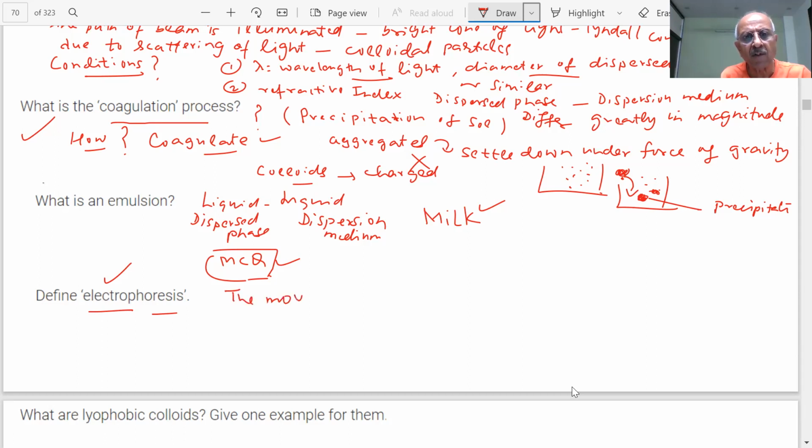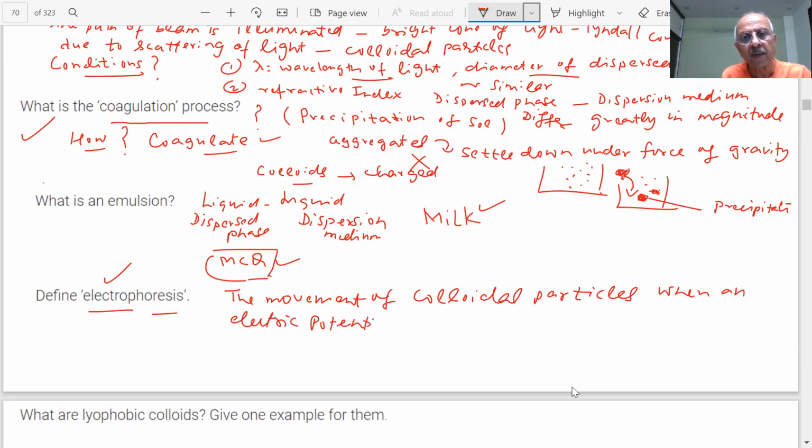The movement of colloidal particles when an electric potential is applied is called electrophoresis.